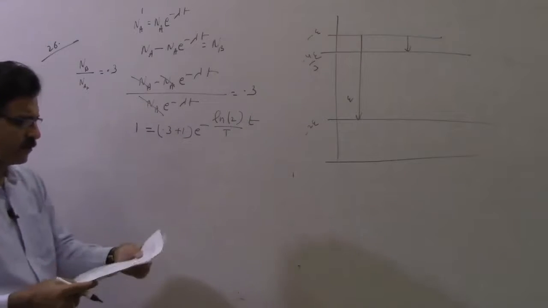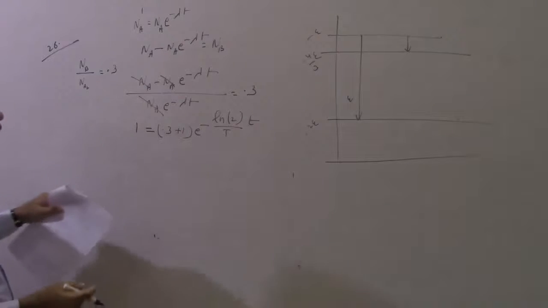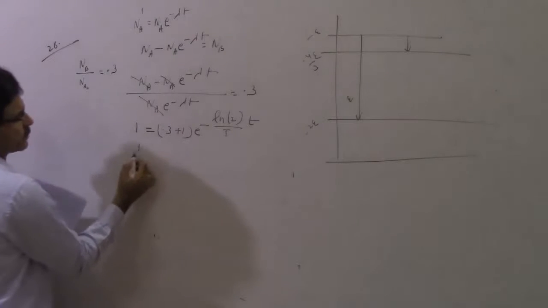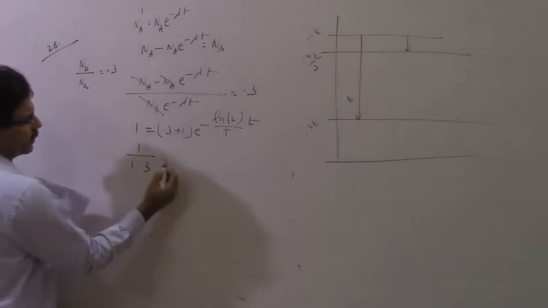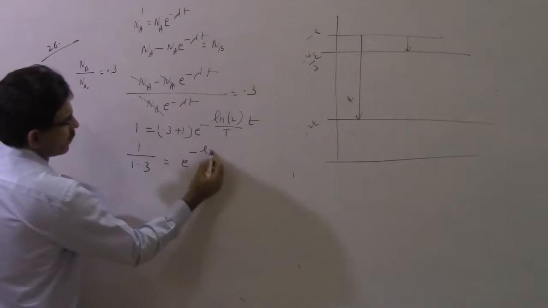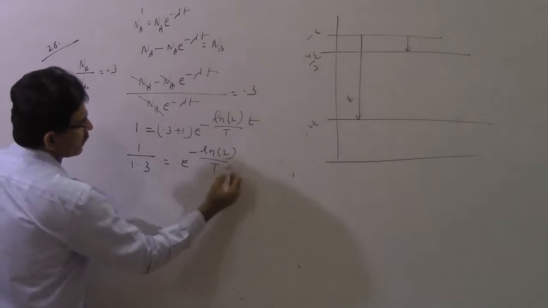Let us arrange it and find the value of t. 1 by 1.3 is e to the power minus ln 2 by T times t.